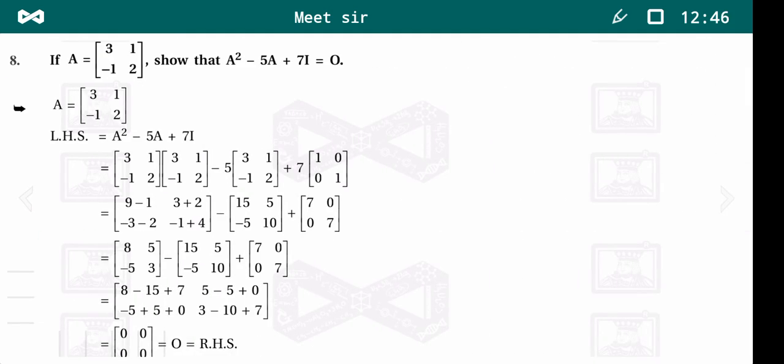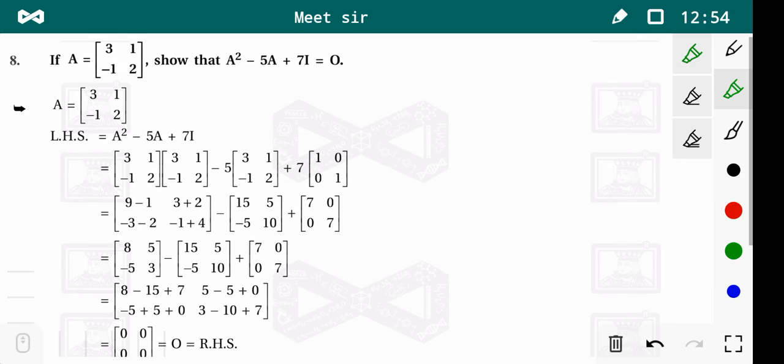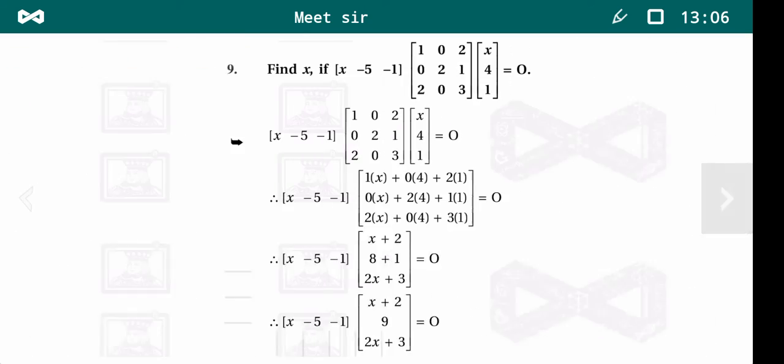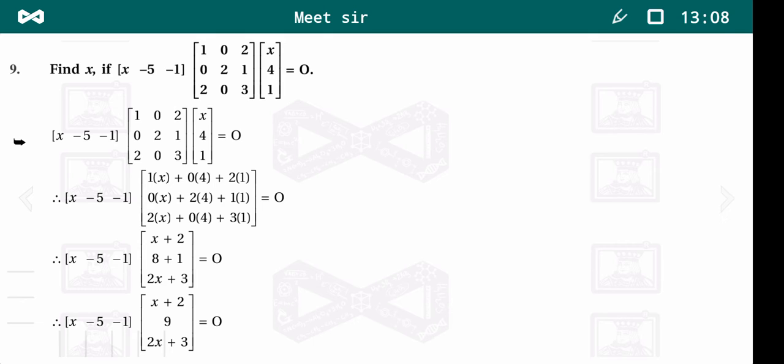Now if A is equal to the matrix 3 1, minus 1 2, show that A square minus 5A plus 7I is equal to 0. We did these examples in exercise 3.3, so one can easily find it. Now we see the next example. This example is in homework. Now what is this? Example number 9. Is it the same as example number 7? This is again in homework.